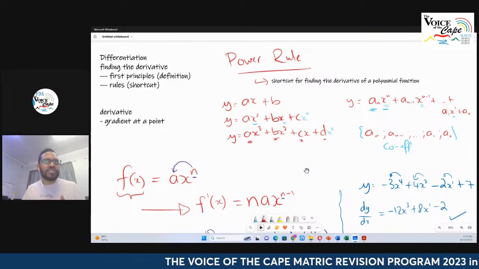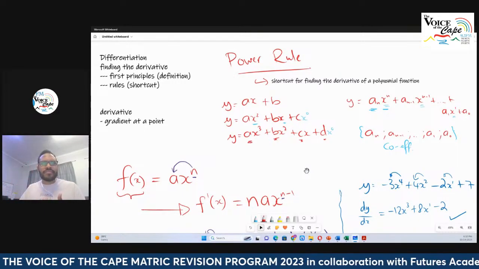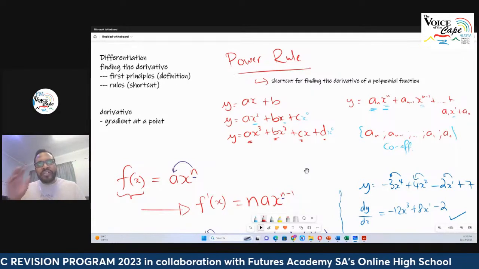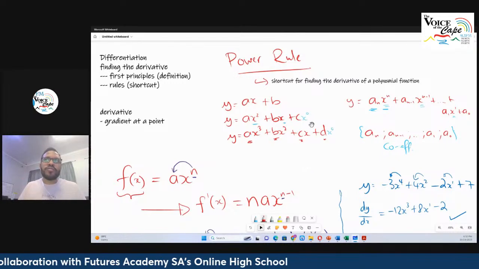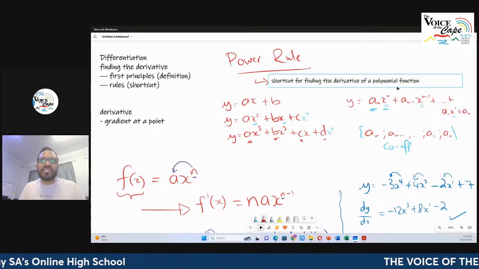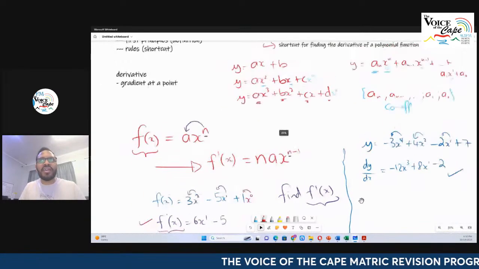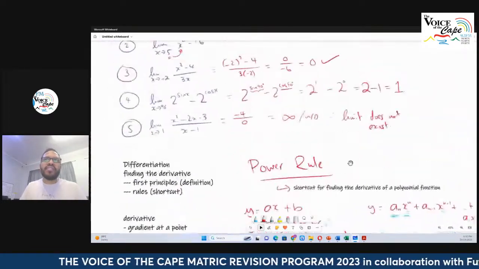Now, there's multiple rules, quotient rule, chain rule, etc. However, the only rule relevant for grade 12 is known as the power rule. And the power rule is used when we are finding the derivative of a polynomial function. Sometimes in grade 12, we have functions that are not polynomials, and we try and put them in a mimicked polynomial form.